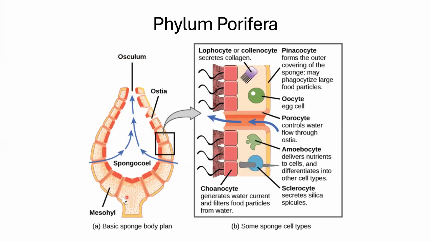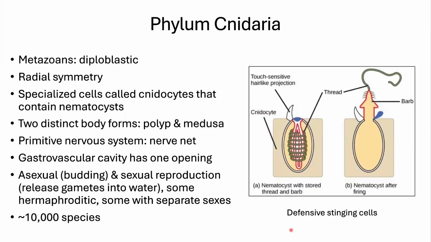That's how they suck in water to filter feed. If we looked in their mesophyll, we would see that there are specialized cells. So they have cells to create the water current. They have cells for maintaining their body and reproducing. So it's not like they are not complicated, but they are not as organized as other critters that we're going to discuss. Then we have phylum Cnidaria.